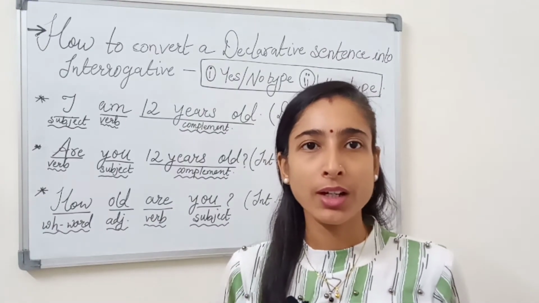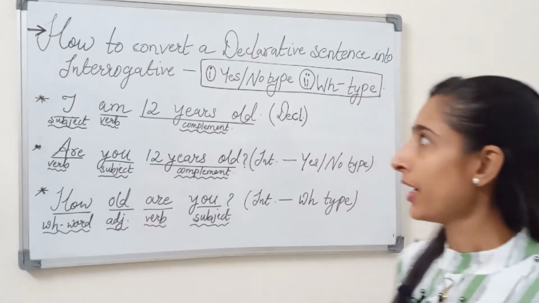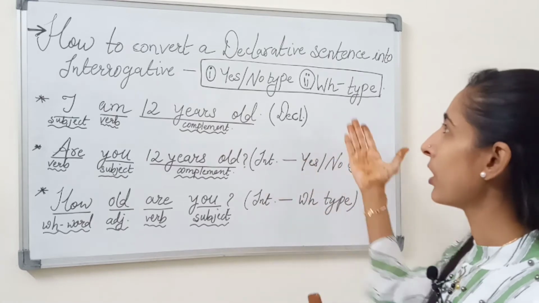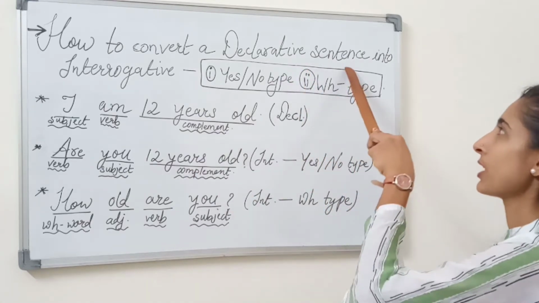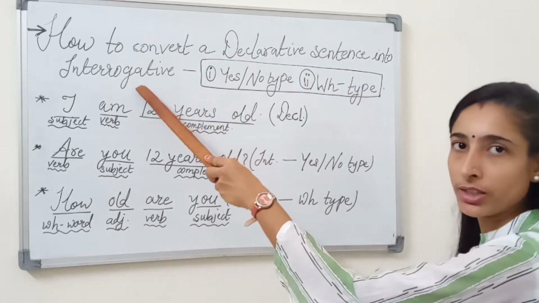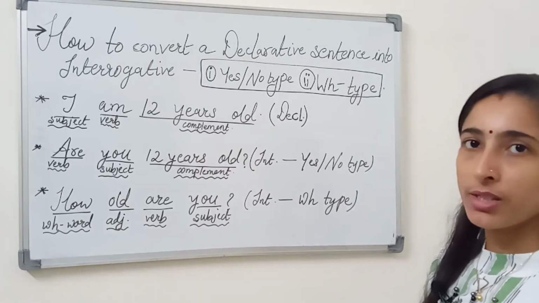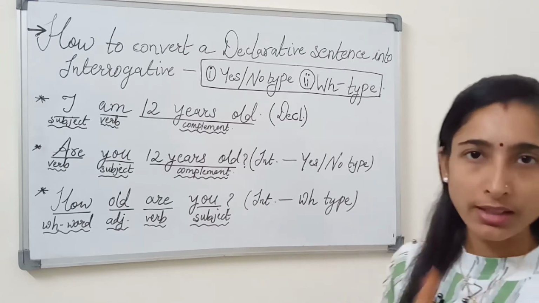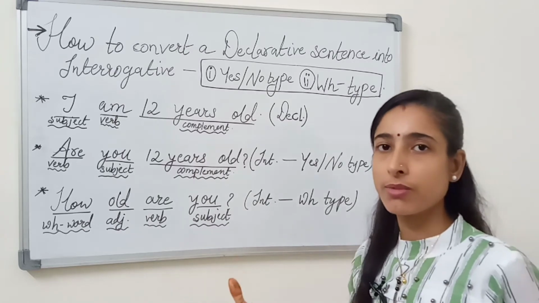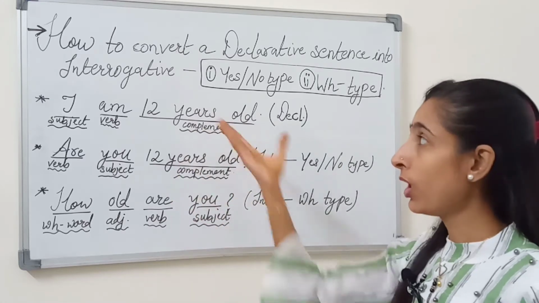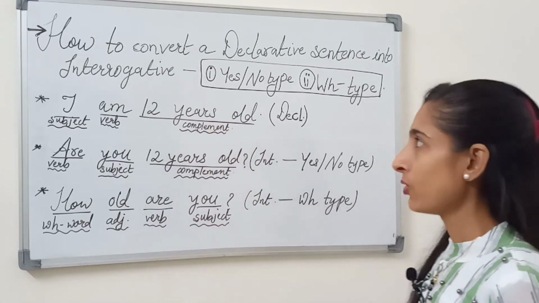Let's move forward to our exercise and see how we can convert a declarative sentence into interrogative. As I told you earlier, a declarative sentence is a sentence that declares something, that states a fact, an idea or an opinion. And interrogative, as you usually know, means to ask a question.